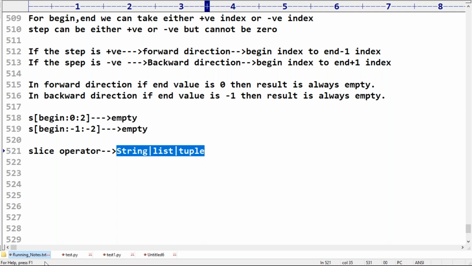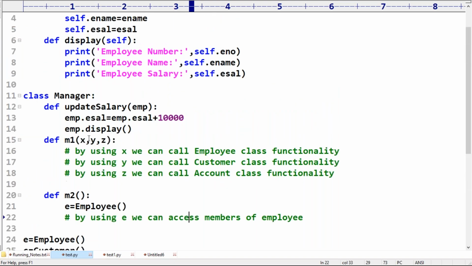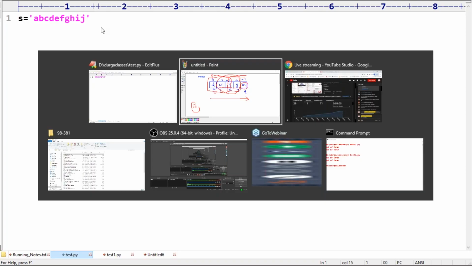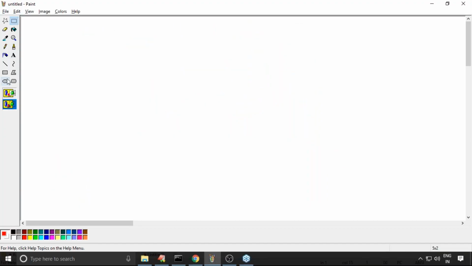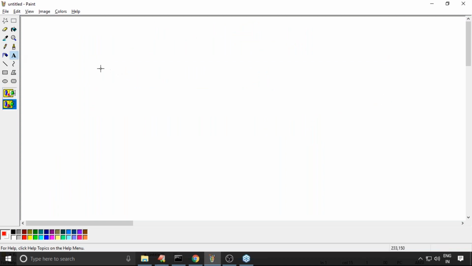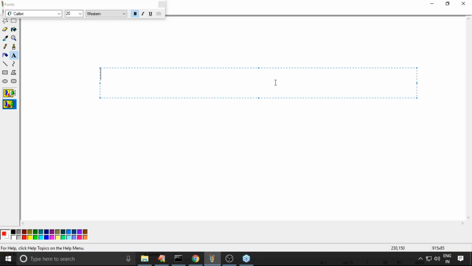Now my question, listen carefully. A small example I'm taking: s is equal to A, B, C, D, E, F, G, H, I, J. This is my string. Let me take a diagram also so that it is very helpful for you. One minute. Instead of that, let me take A, B, C, D, and so on.